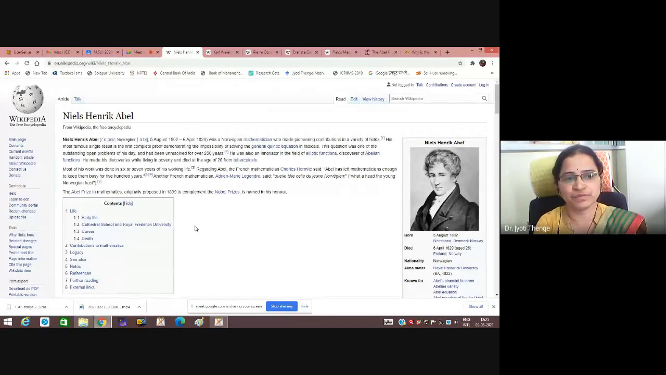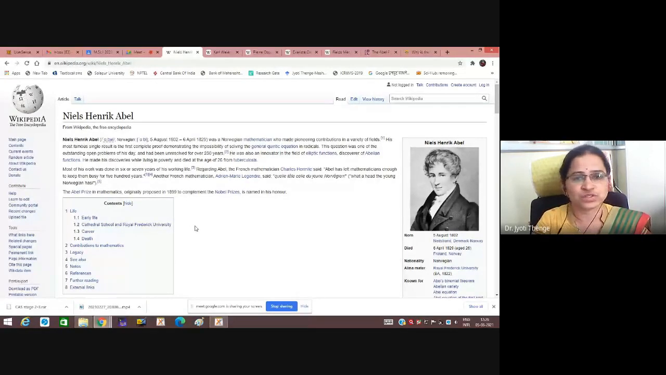He became famous for a single reason: he completed the proof of the impossibility of solving a general quintic equation in radicals. We know a quadratic equation can be solved by radicals, a cubic equation can also be solved by radicals, and a biquadratic can also be solved by converting it to a quadratic. But a quintic equation, an equation of degree 5, cannot be solved by radicals, and this impossibility was proved by Niels Henrik Abel.